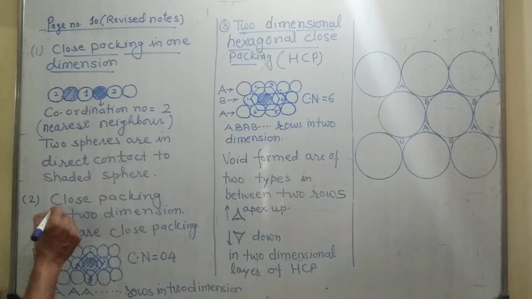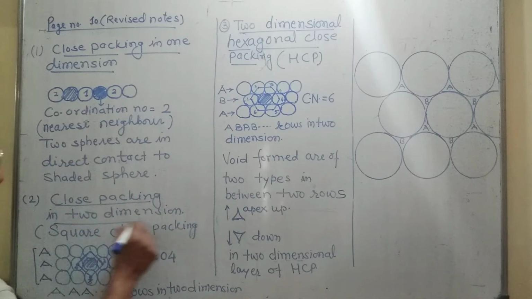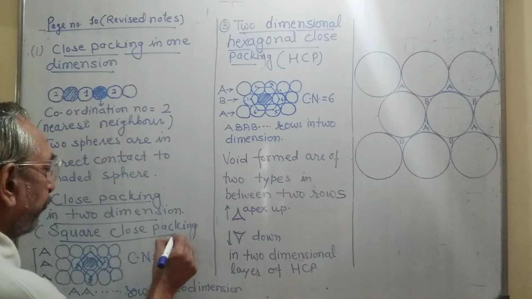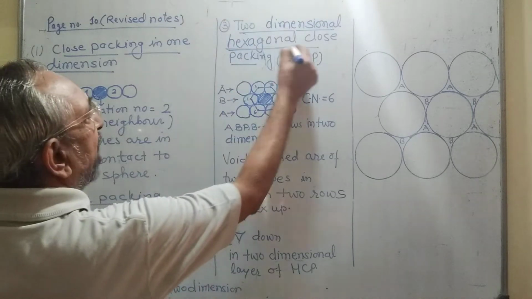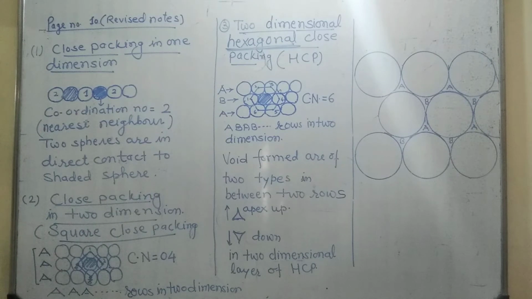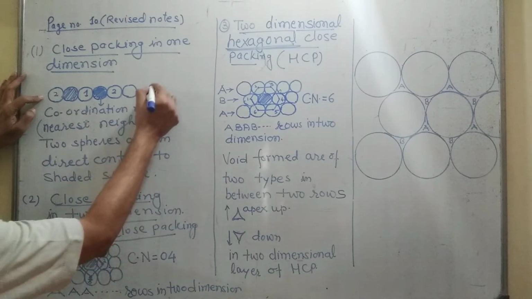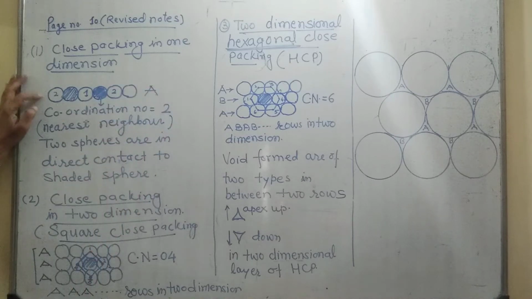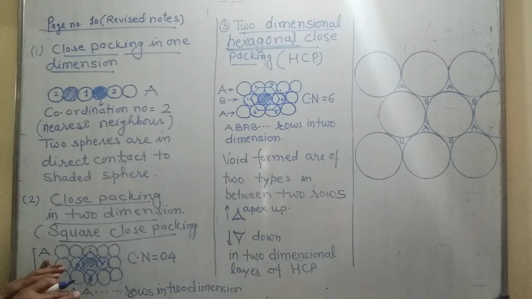So close packing in two dimensions creates a square or the hexagonal arrangement. Suppose this row is known as A, and these A rows are arranged in one plane, then the stacking will take place like this.